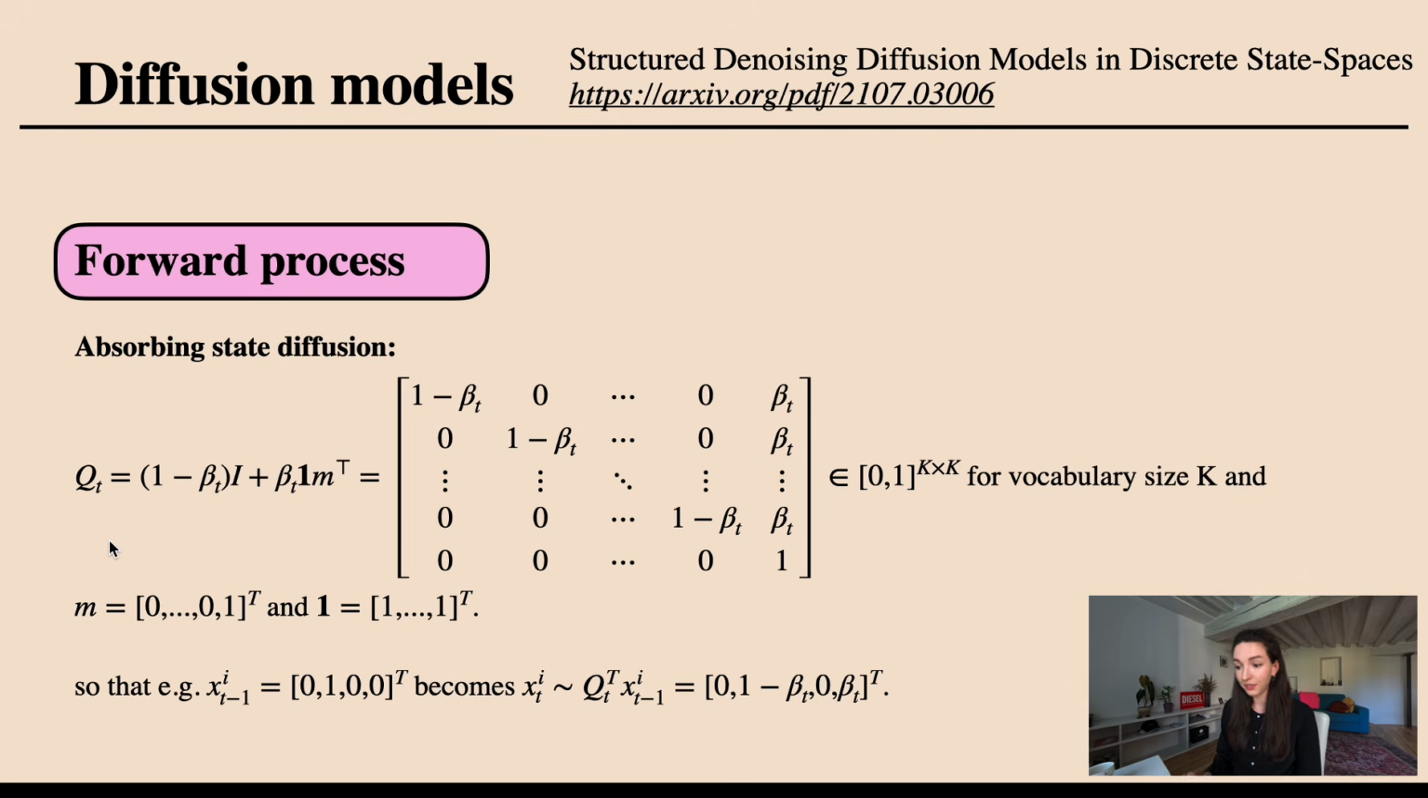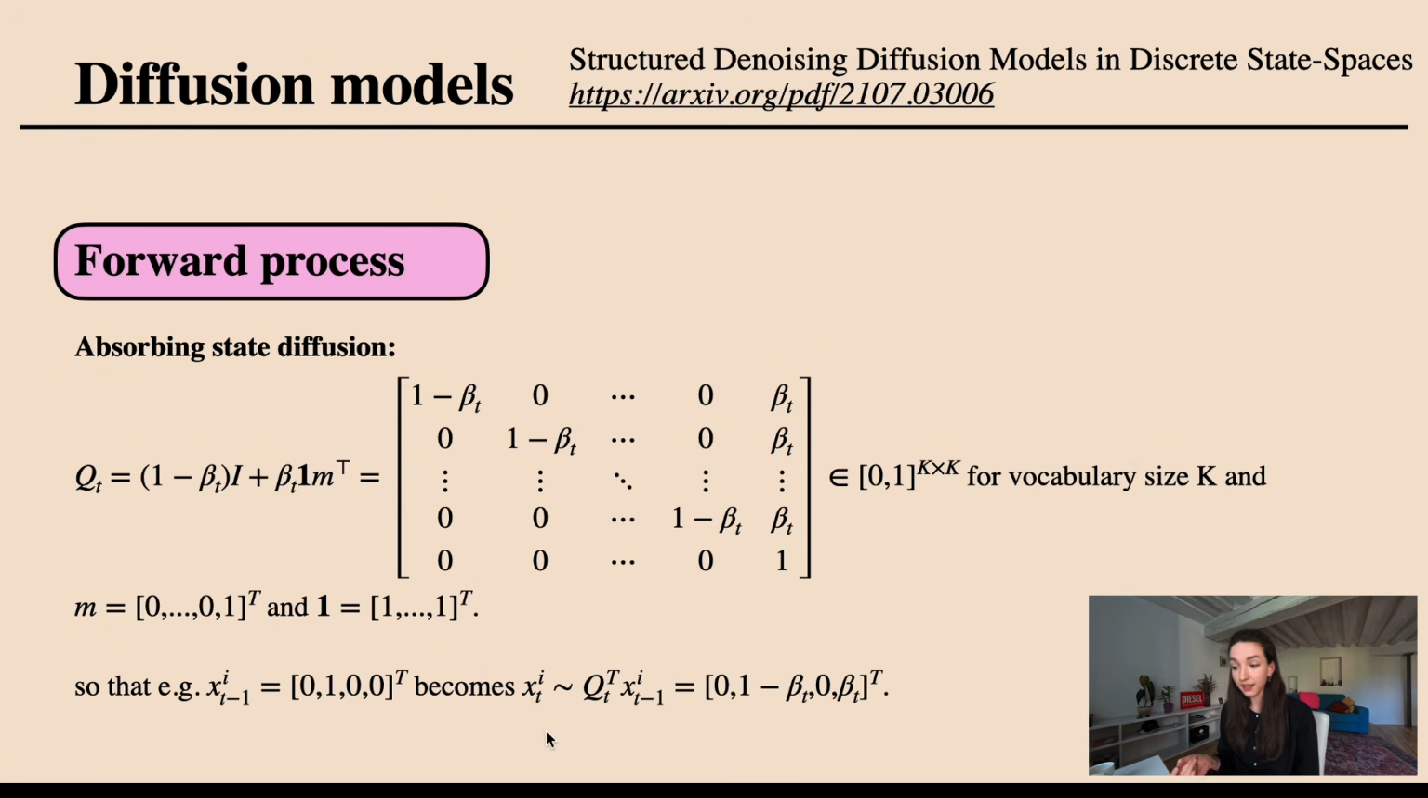In that case, Q takes on the following form: (1 minus beta_t) times the identity matrix plus beta_t times a vector of all ones multiplied by the one-hot encoding of the mask token. All of this is literally just saying that with probability 1 minus beta_t we stay at the token we're at, and with probability beta_t we become masked. Written more nicely with this categorical distribution, Q is a k by k matrix, where k is our vocabulary size. To be very specific, suppose that at time t minus 1 your ith token is given by 0, 1, 0, 0. This is your one-hot encoding.